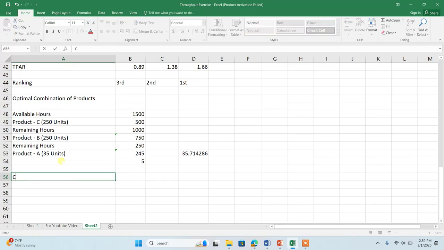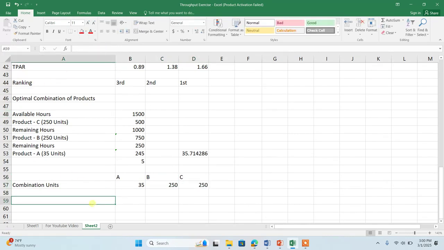So now I can say that the best combination for me is, how much A should I produce? 35 units. This is the combination of units. Yes, I can produce 250 of the B and I can produce 250 of the C. Now the last part is to calculate, if this is the combination, then we can maximize our profit. Now the question arises, what is my maximum profit with this combination?